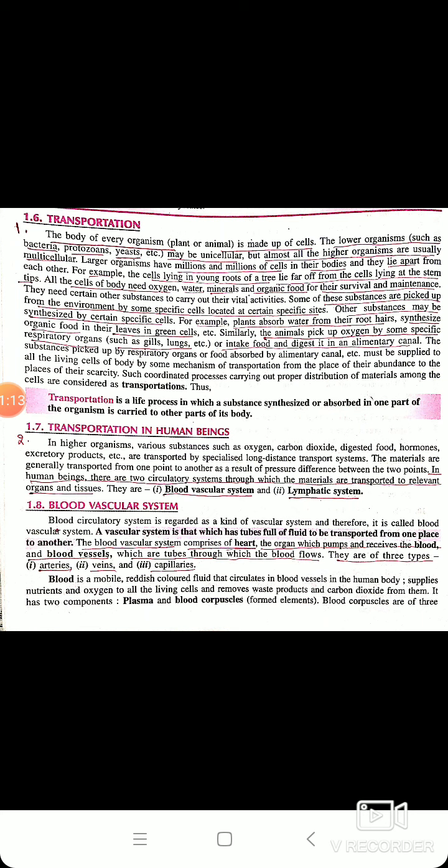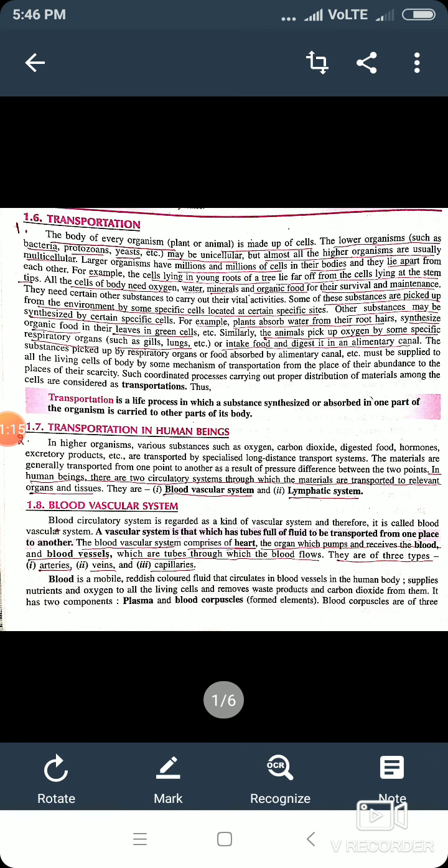Now dear students, you all know that every organism, whether plants or animals, is made up of cells. And you also know that the lower organisms like bacteria, protozoa, yeast, etc., are unicellular.